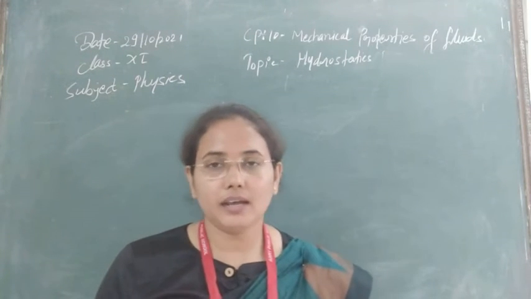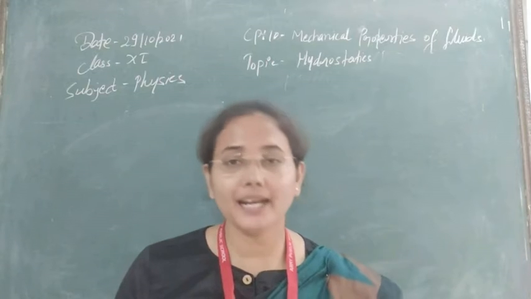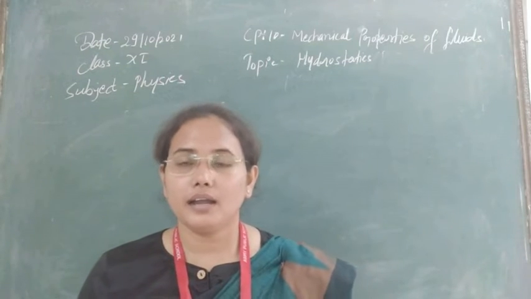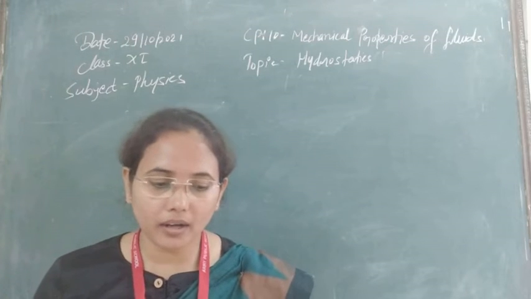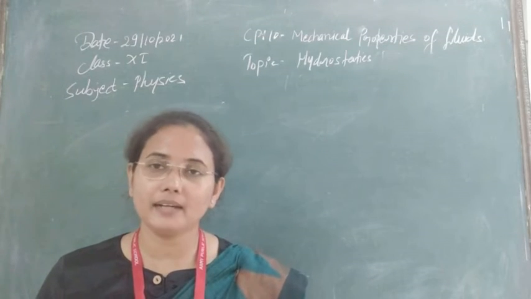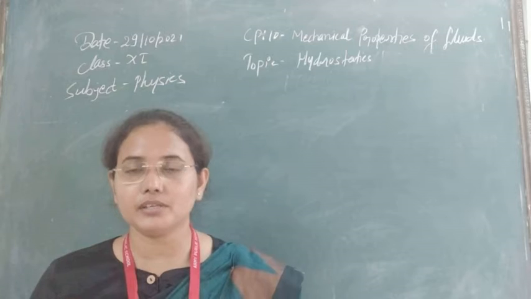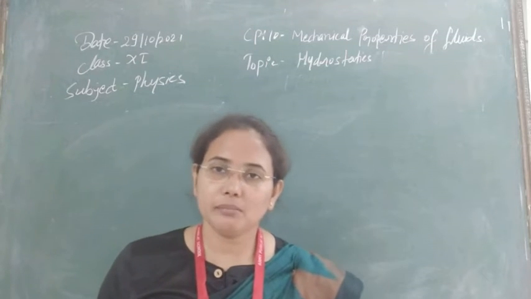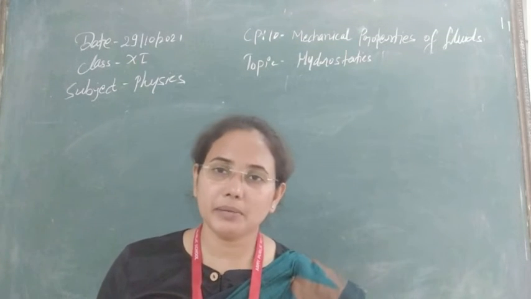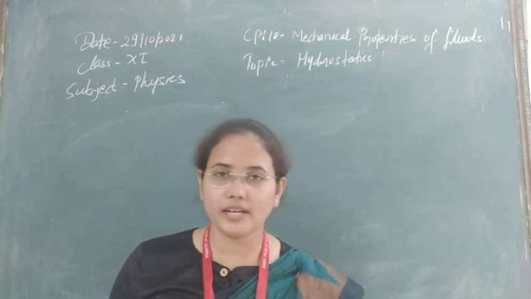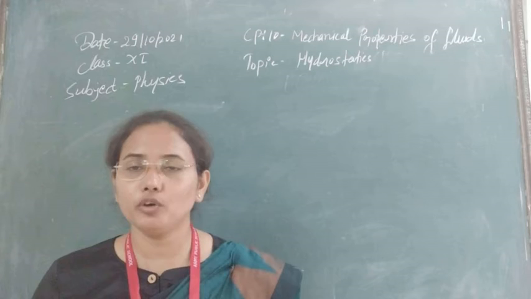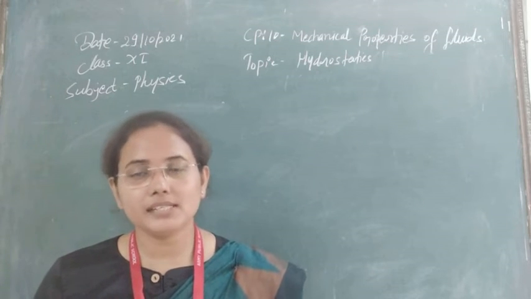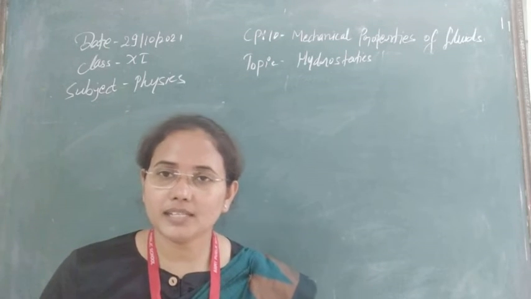So students, in the last class we were discussing intermolecular forces. As you have seen in the plot between force and intermolecular separation, up to some limit it is attractive and up to some limit it is repulsive. They are very short range, meaning they work only within 0 to 10 angstrom. That's why we call them short range forces. So that is, I think, now clear.